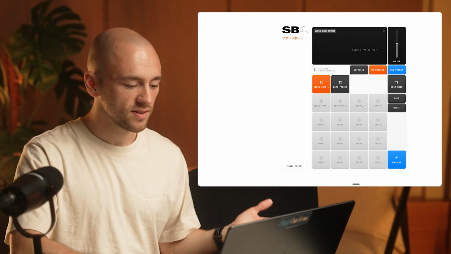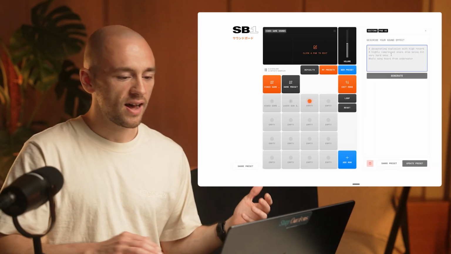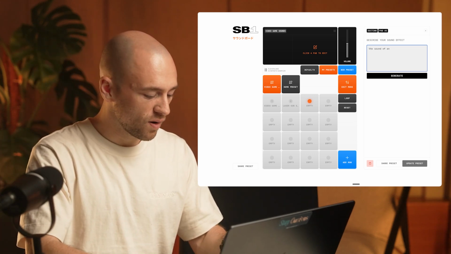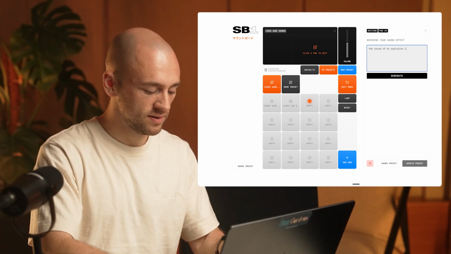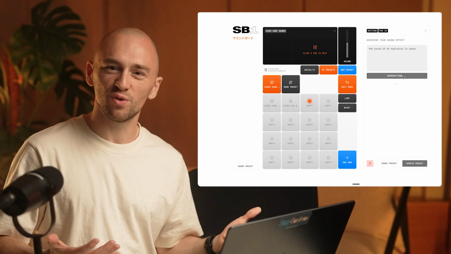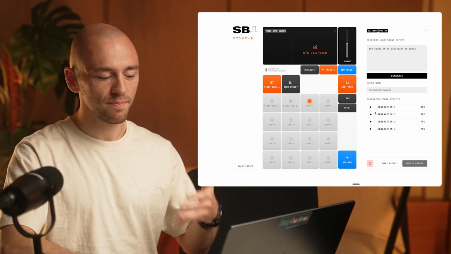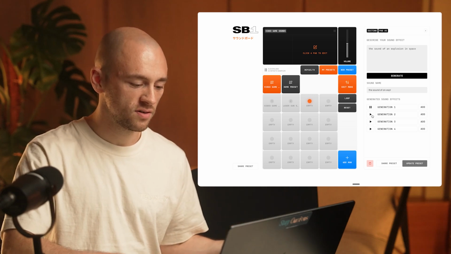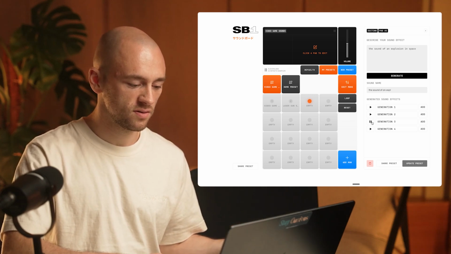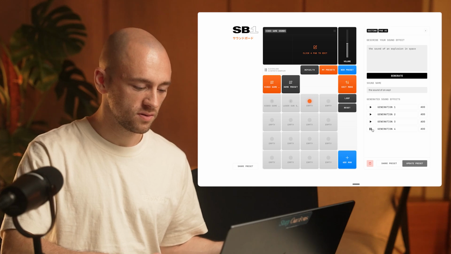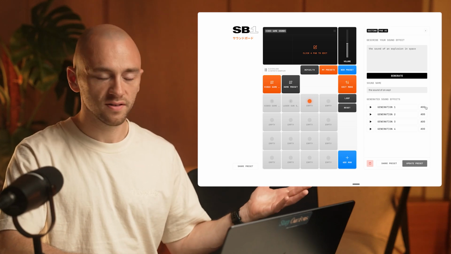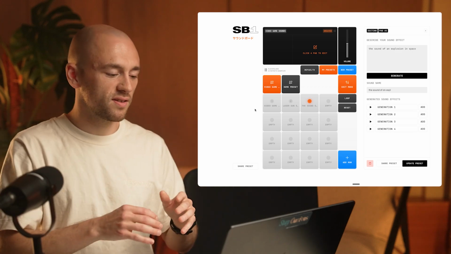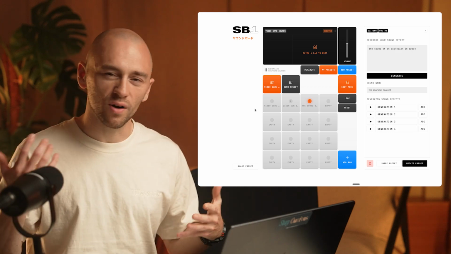So if I want to add a new sound, again, I click the empty slot. And now let's say I want the sound of an explosion in space. I'm actually not sure what an explosion in space really sounds like, but this is what the model thinks it sounds like. So I get these 4 examples. So I'm going to go for this first one. And so I can build up these presets using whatever sound effects I can think of and describe.